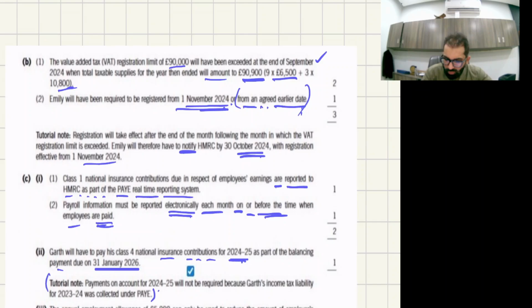Payments on account will not be required because Girth's income tax liability for 23-24 was collected under pay. He paid 100% tax through pay. That's why he got the exemption. And this issue is written in your books, and in my classes as well.